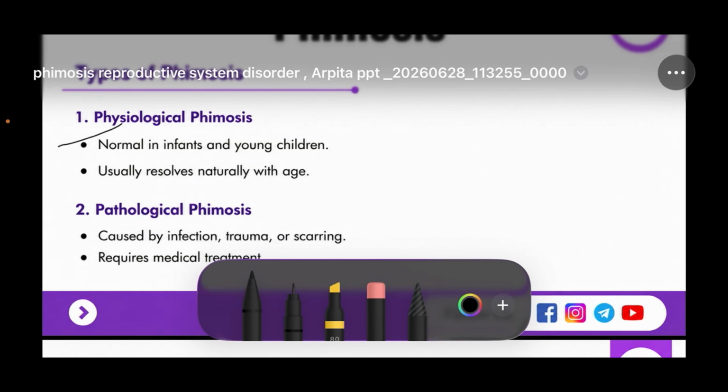Physiological phimosis is normal in infants and young children and it usually resolves naturally with age. Pathological phimosis is caused by infection, trauma or scarring and it requires medical treatment.